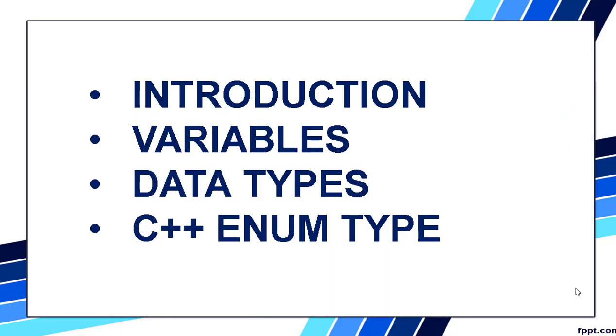These are the different concepts we are going to learn in this chapter, that is, introduction. Variables: variables are the values which keep changing during the execution of the program, that do not remain constant. We are going to learn about variables. Data types: what is a data type, and what are the different data types which are present? We are going to learn each data type and the syntax for writing the data type. Syntax is nothing but the rule for how to write the data types. All these we are going to study in data types.